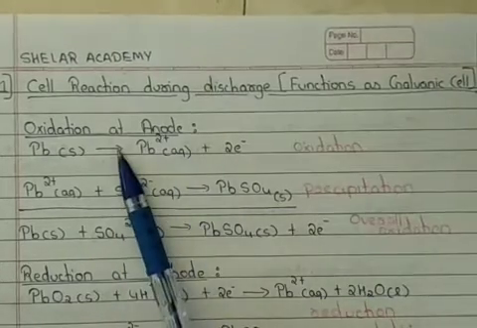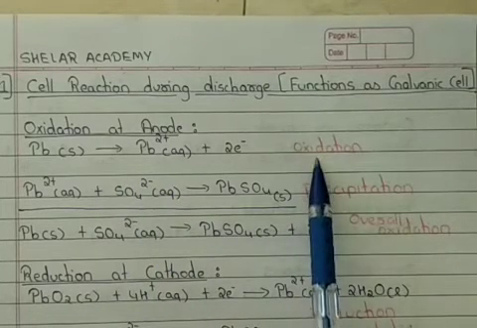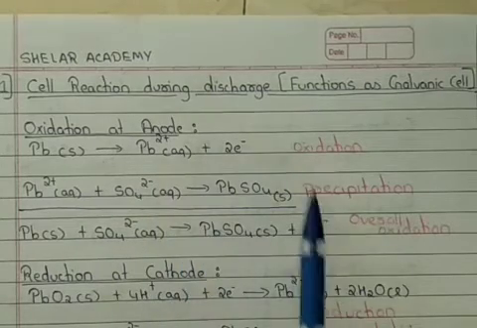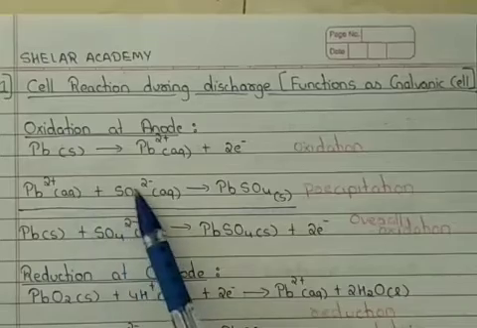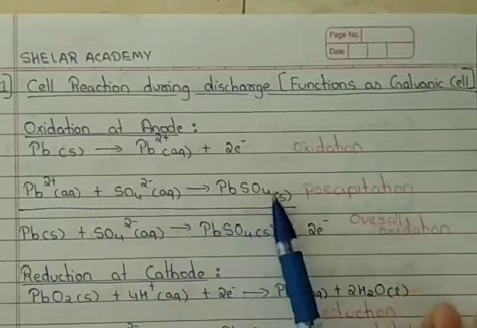So when we say oxidation at the anode, there are actually two parts taking place. The first is oxidation, where lead gets oxidized to Pb2+ ions, and the second is precipitation, where the Pb2+ ion combines with sulfate 2- ions to form lead sulfate.